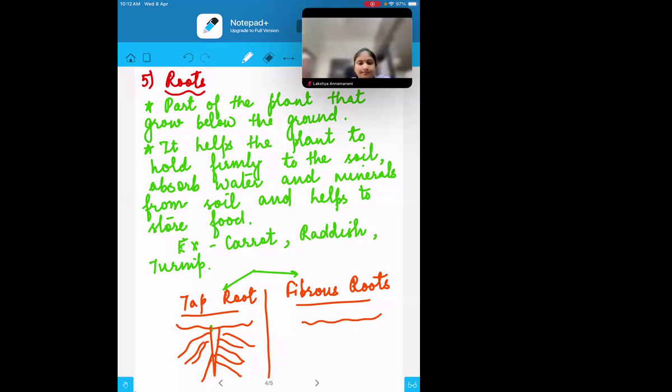Whereas in the fibrous root, from one single point, many roots will be coming out like this. So in the taproot there will be one main root, and through that main root the several small lateral roots will come out. In the fibrous root there will be one point, and through that point all the sub roots will come out.